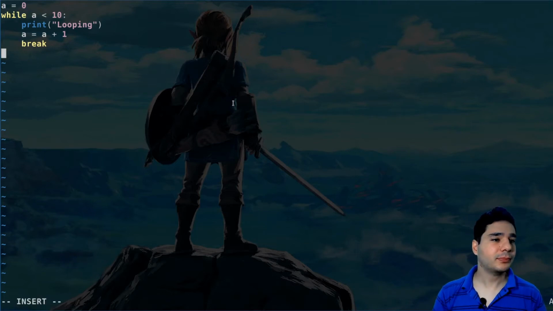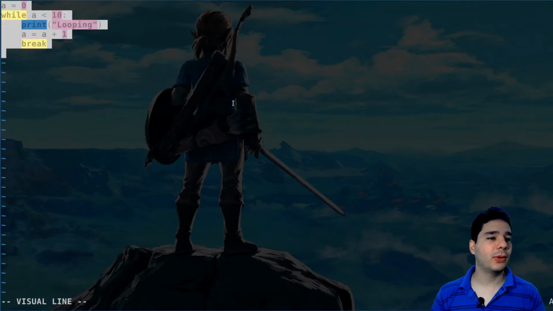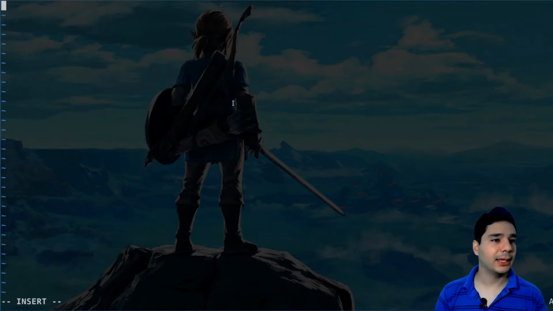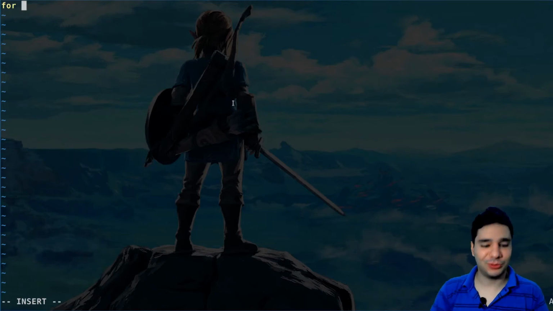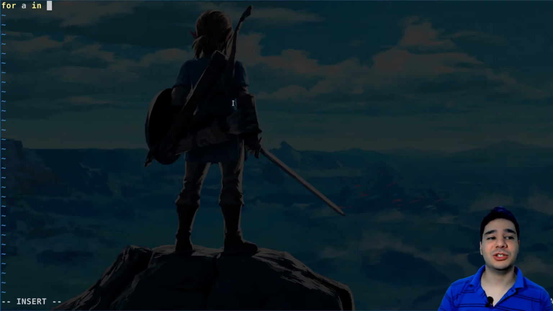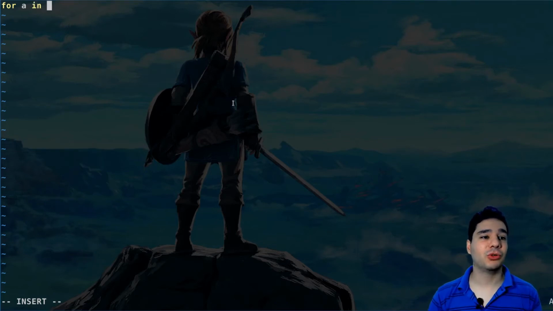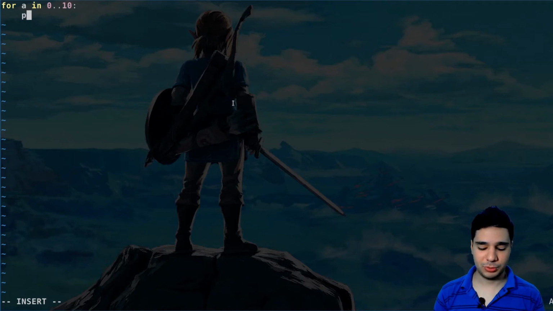Okay, so let's try for loops. We don't have to manipulate variables. We can just use the for loop like Python. So for a in, and now comes the range. Then we can define the range. So 0 through 10. This is the syntax that, if you saw my first devlog, you are probably familiar with. So let's print a.